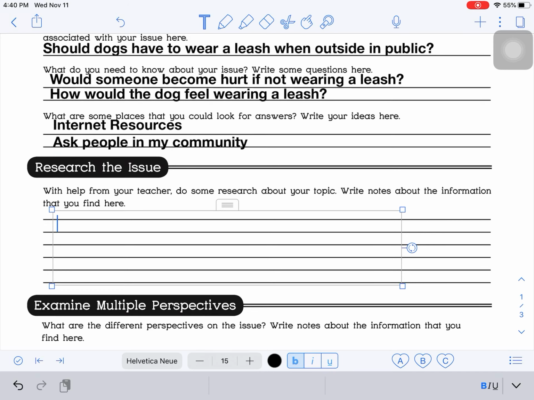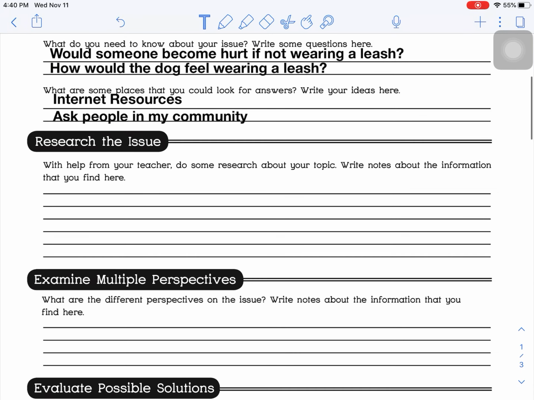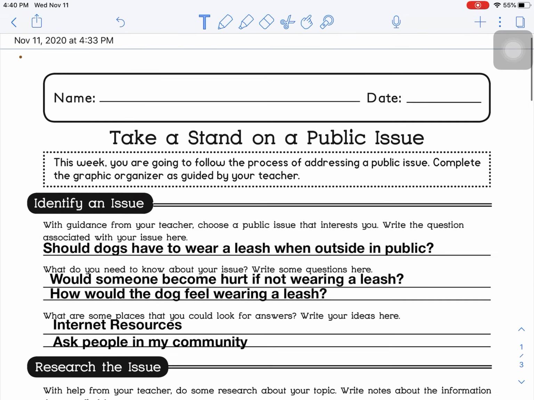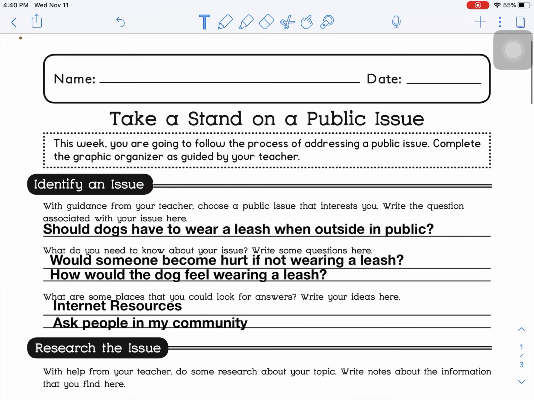So I'm going to do research on dogs wearing a leash in public and how that would affect my community if they wear one or if they don't wear one. So in the next video, I will be coming back with answers and we will go over what I have found after doing my research. All right, so at this time, that is all we are going to do for this paper here. We will come back to this on Monday.